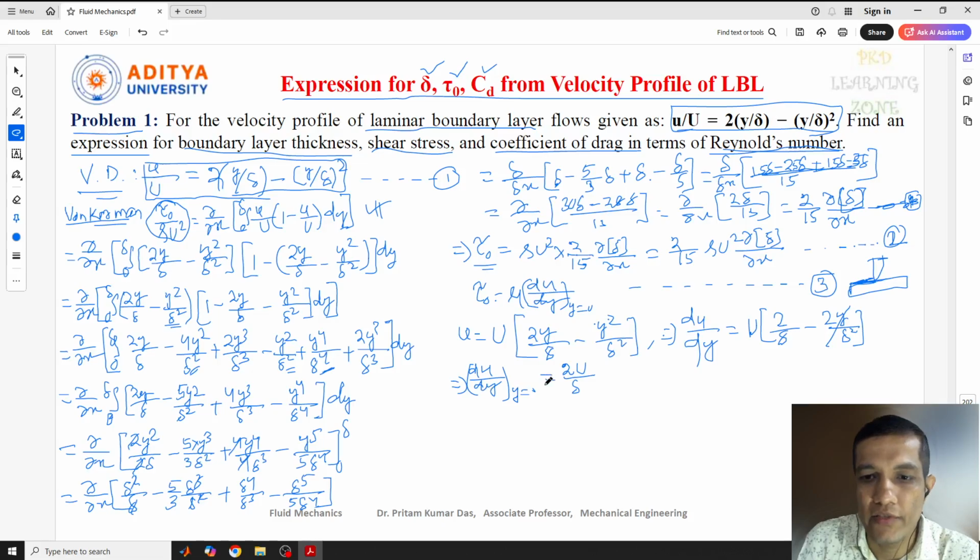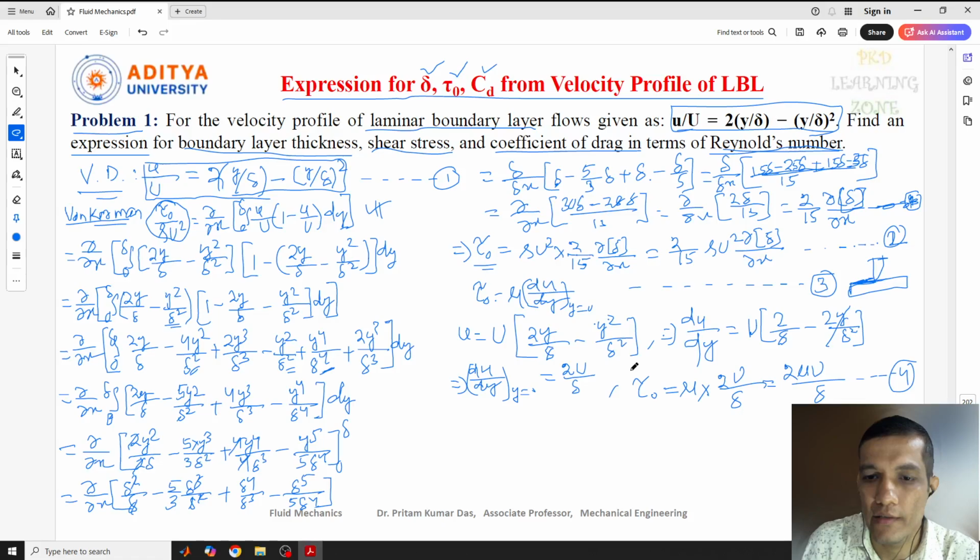Now substitute this value in this equation. Then finally we get tau naught equal to mu into 2 capital U by delta. So this is nothing but 2 mu capital U by delta. This is equation 4.